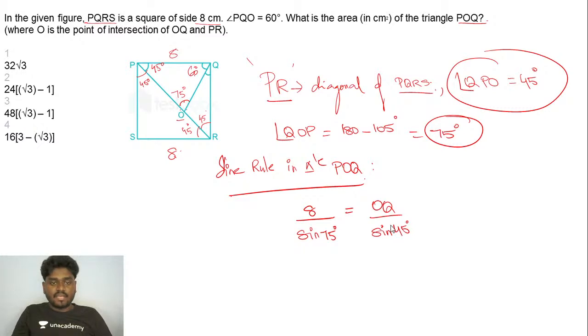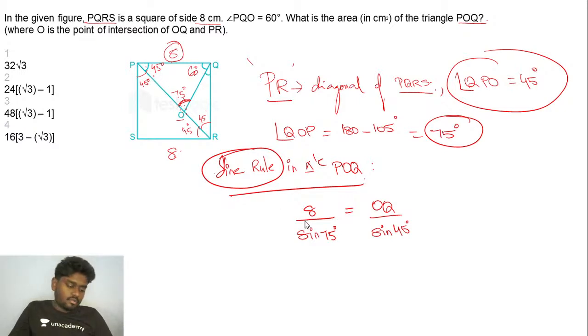Sine theta is actually opposite by hypotenuse. So the opposite is actually 8. So 8 by sine 75 will be equal to, if you apply the concept of sine rule, OQ by sine 45.